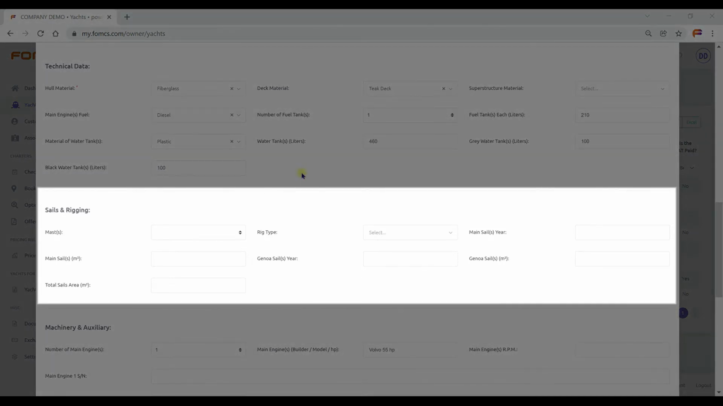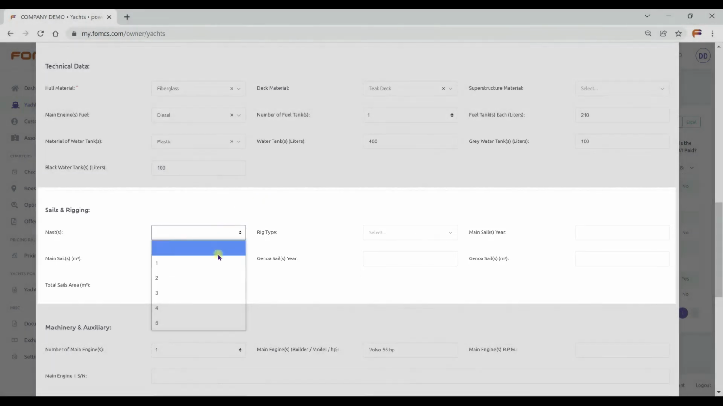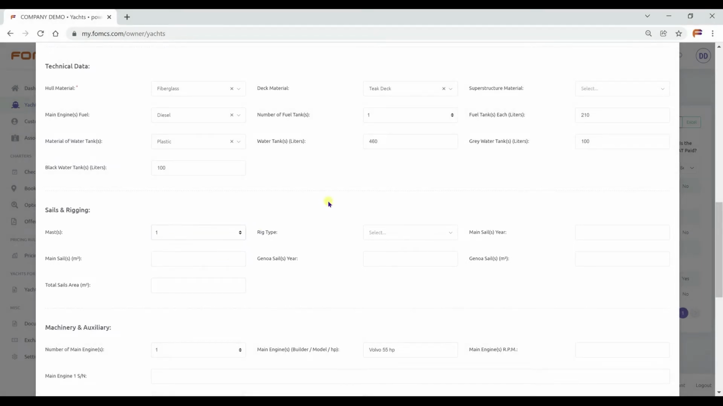Sails and rigging. Select the number of masts on the boat. Choose the rig type from the list. Main sails year and their area in square meters. Genoa sails year and their area in square meters. And total area of sails.